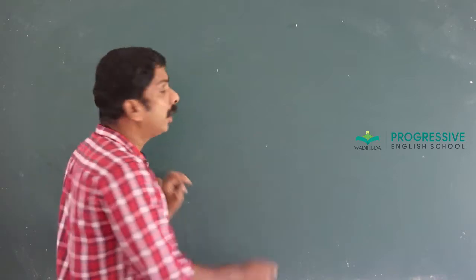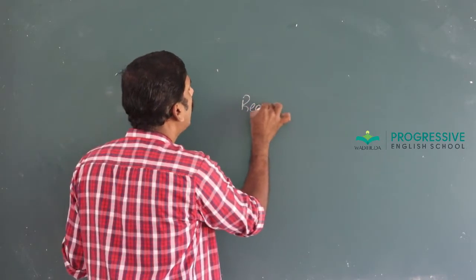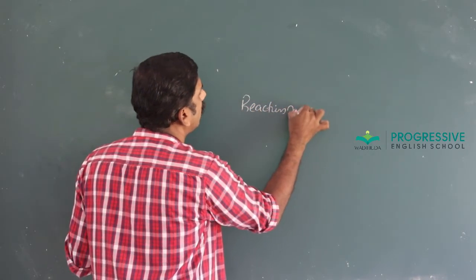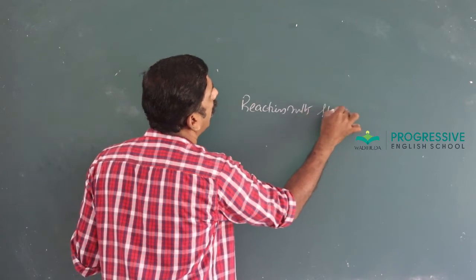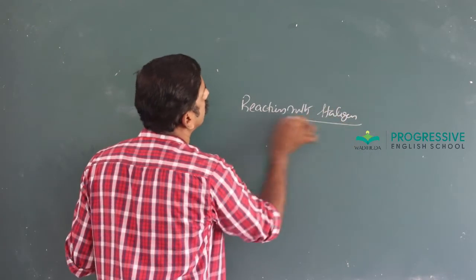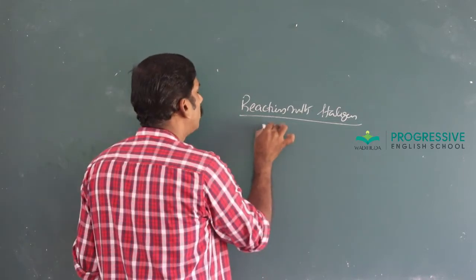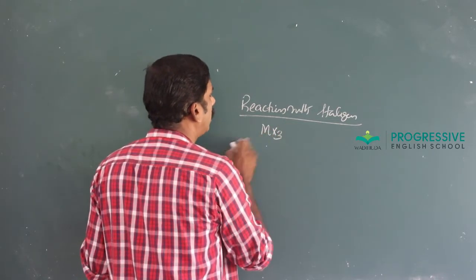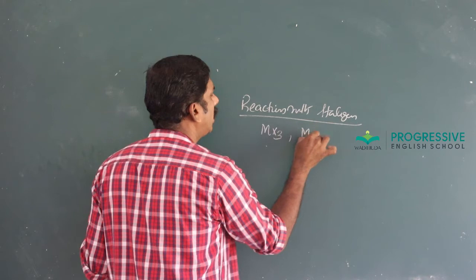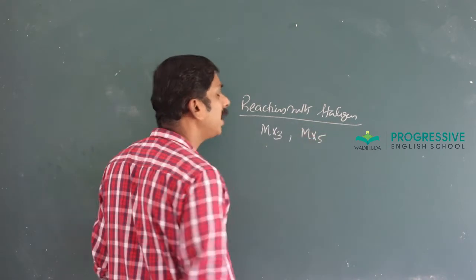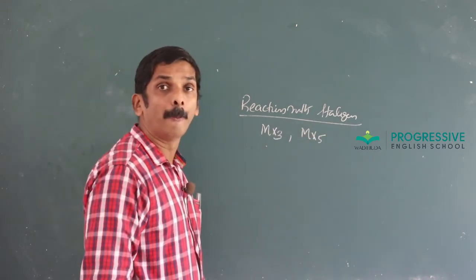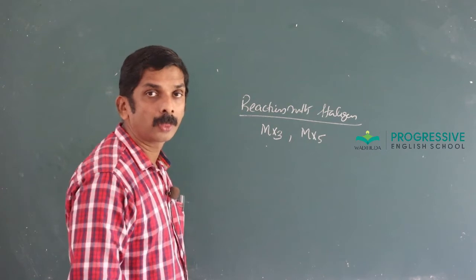And about reaction with the halogen. This type of elements forms two types of halide. Group 15 elements form two types of halide. One is trihalide and the other is pentahalide.